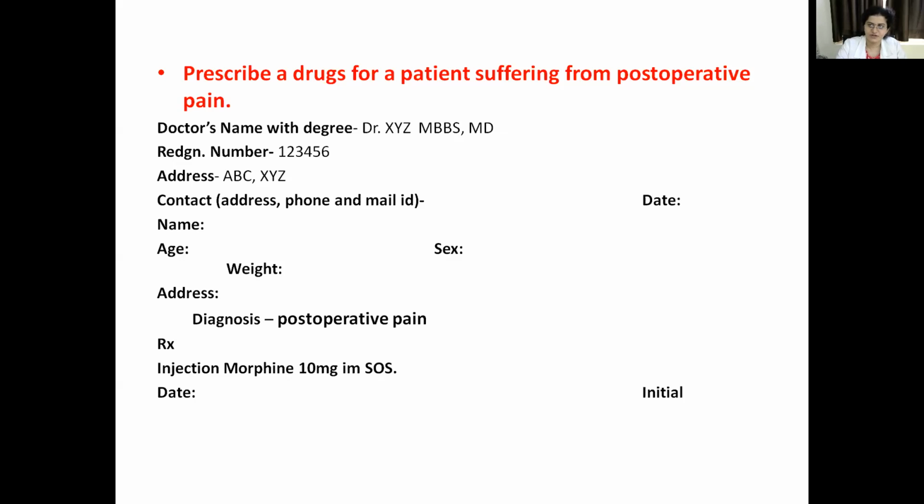So while giving this drug, you have to monitor the respiratory rate of the patient. Morphine cannot be given for all types of pain. Mostly it is used for deep-seated, continuous and visceral types of pain. It is not useful against neuropathic pain. For neuropathic pain, like trigeminal neuralgia or herpes infections, narcotic analgesics have no role. So what is the dose? 10 milligrams IM SOS in post-operative pain.